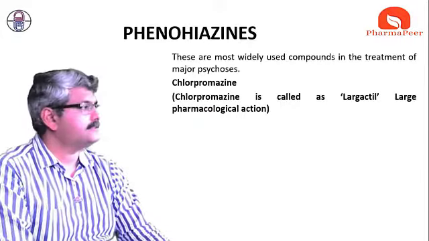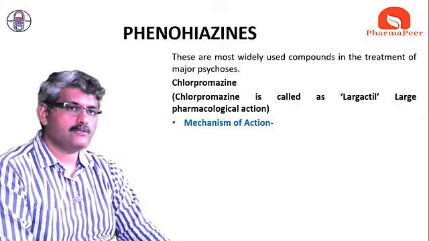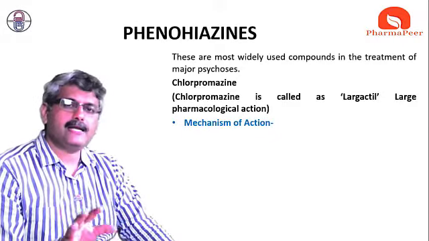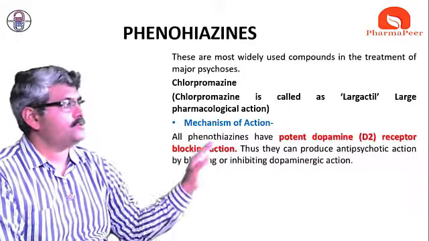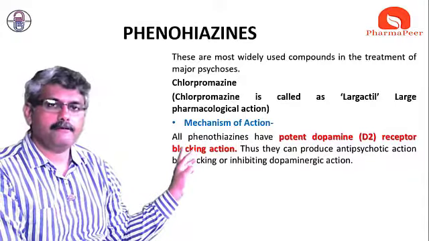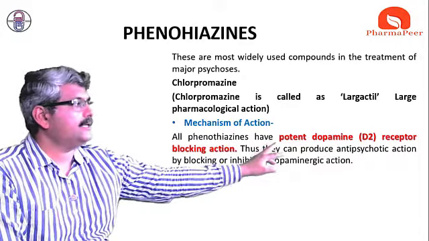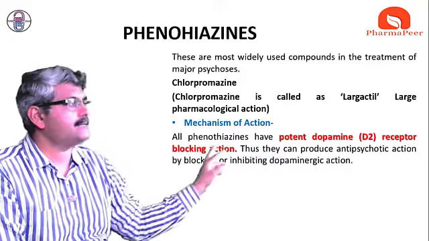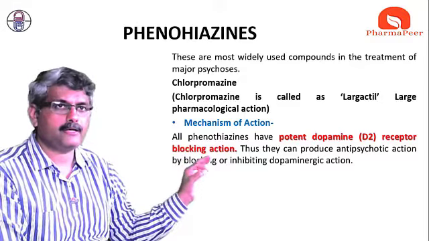Particularly, this drug shows that, as we already know, in psychosis there is an increase in the activity of dopamine, dopaminergic hyperactivity. So what does this phenothiazine derivative do? All these phenothiazines have potent dopamine receptor blocking action. Potent dopamine receptor blocking action.